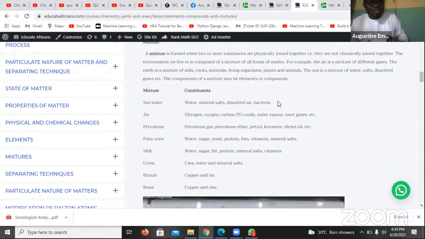In the next class, we are going to be looking at separation techniques. And you know, separation techniques have a lot of questions coming out in your WAEC. You just have to be there. Just take the class. Like I said, you have done your JAMB. JAMB is done and dusted. Forget your JAMB and focus on your WAEC now, so that you dust your WAEC. Forget about it, move on, but always prepare. Like I said, hard work has no substitute.